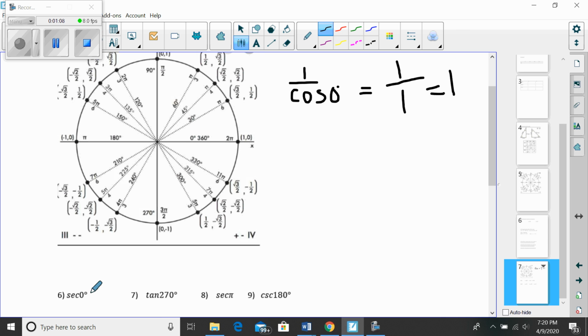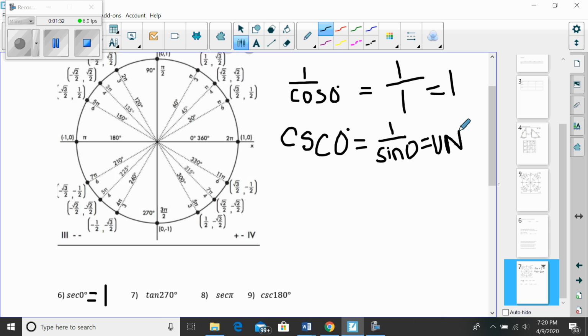Something that you should notice is that if I were asking you for the cosecant of 0, which would be 1 over sine of 0, notice that sine of 0 is 0. Right, and so this would be undefined. So some of the values we're going to get today are undefined, and you can just write UND for undefined, or DNE for does not exist would be fine also.